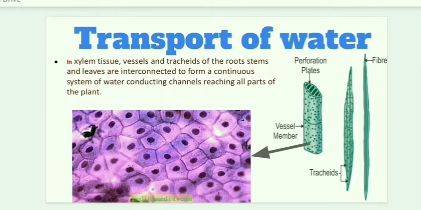Since plants consist of billions of cells and these cells are connected to each other, that is, they are interconnected, it helps in the movement of water molecules from one cell to another. That is diffusion; it makes diffusion easy. Also, xylem tissue is present in the root, leaf and stem, so it also helps in the movement of water molecules, and it helps in the conduction of water throughout the plant's parts.